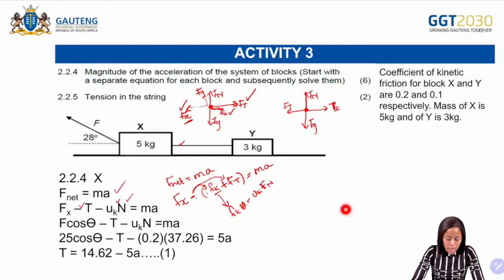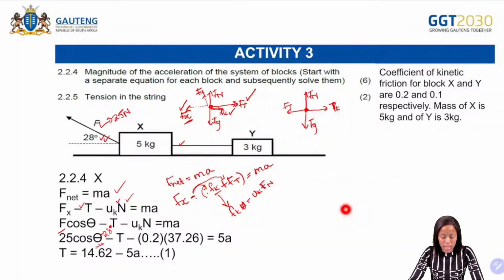So from there, what is it that we have as the force? Remember this one? It was given as the 25 Newton. And then next, it's going to be 25 cos of 28 degrees there, because the angle is given as 28 degrees. Then minus the tension.